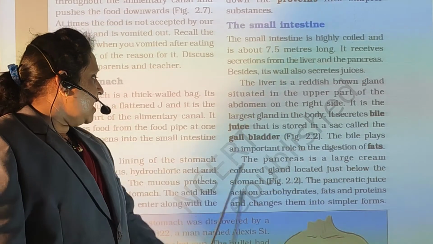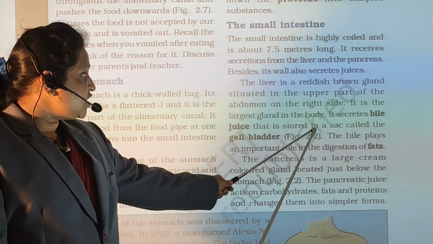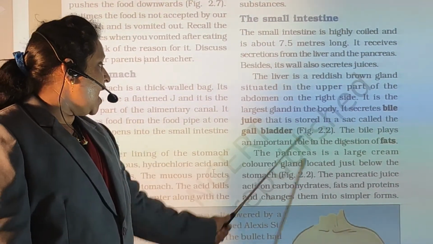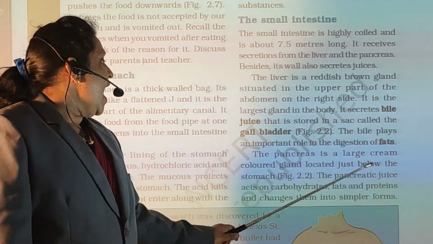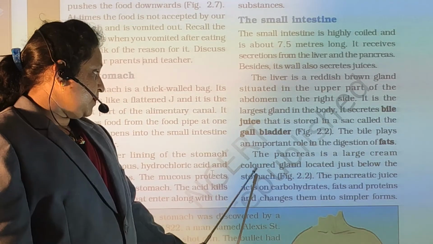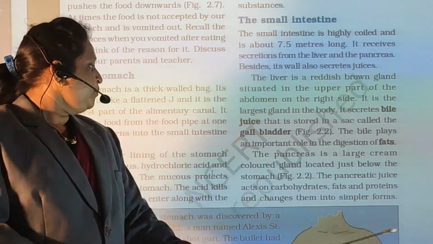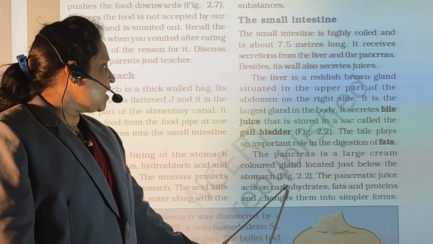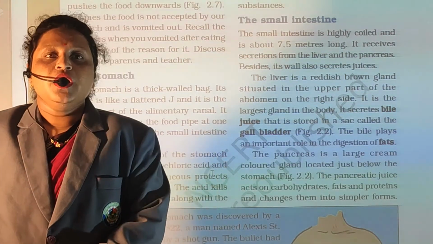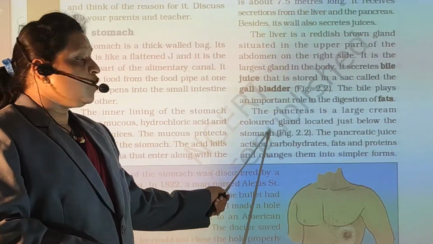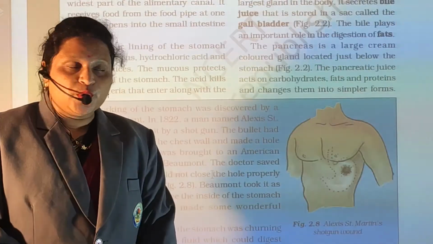The pancreas is a large cream colored gland located just below the stomach. The liver is reddish brown in color and the pancreas is a large cream colored gland. Liver and pancreas are the largest glands in the body. The pancreas is located below the stomach. The pancreatic juice acts on carbohydrates, fats and proteins and changes them into a simpler form. What is the main role of the pancreas when the food has carbohydrates, fats and proteins?